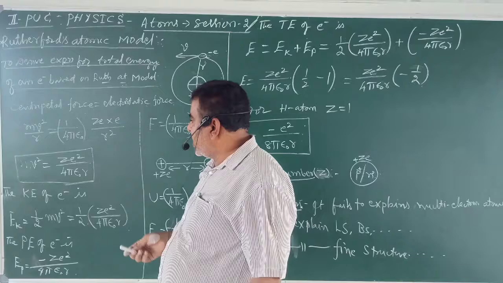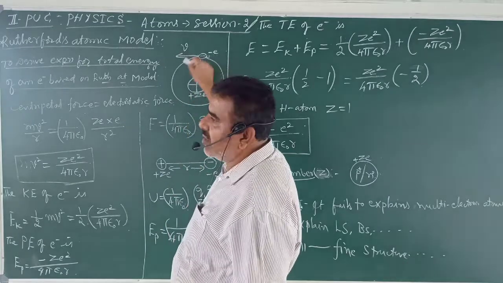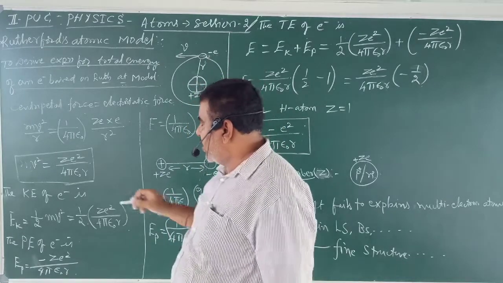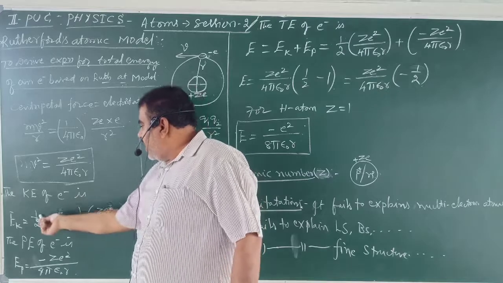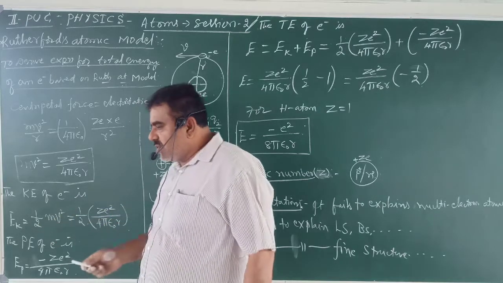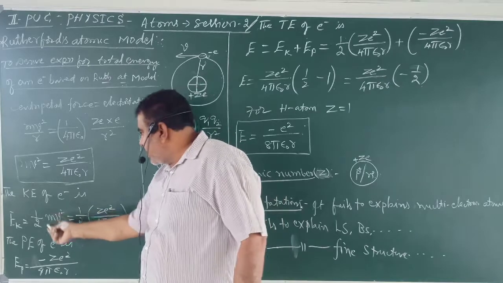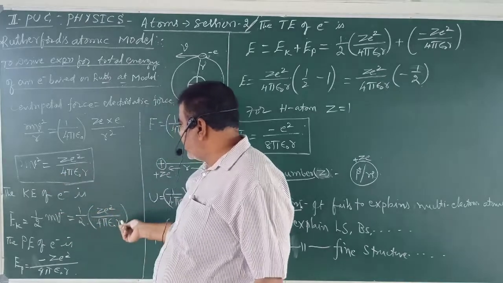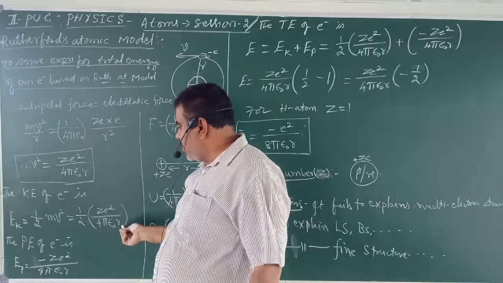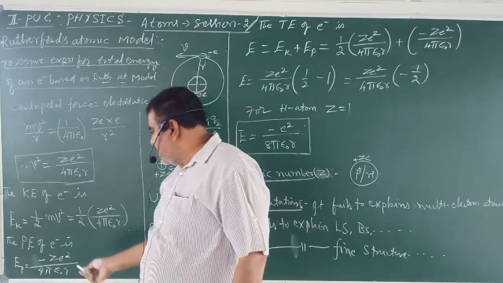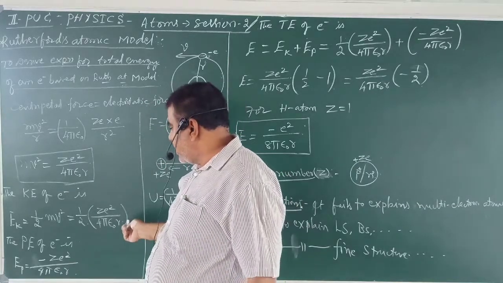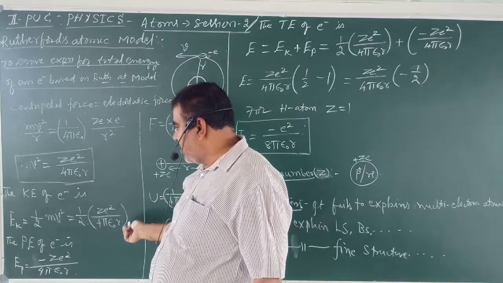Then the kinetic energy of the electron as it is moving is given by half mv square. In the first PUC we derived this also, mass into velocity square. This mv square we can substitute, and we will get this. So this is the expression for the kinetic energy of the electron.